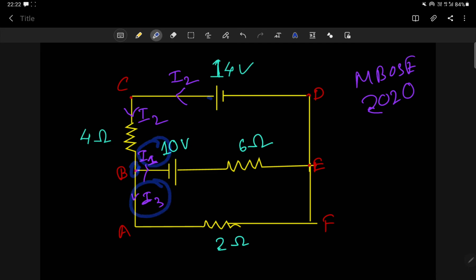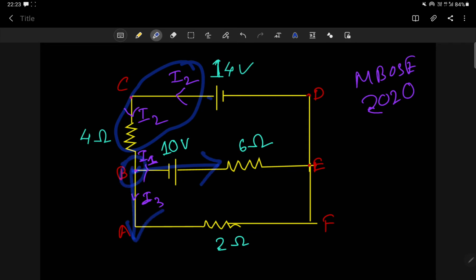Now can I write from KCL, Kirchhoff's current law, that I2 is equal to I1 plus I3? Because this I2 is divided. You can clearly see I2 is flowing, and in this junction it is divided into two parts. Here I1 is flowing and here I3 is flowing, correct.